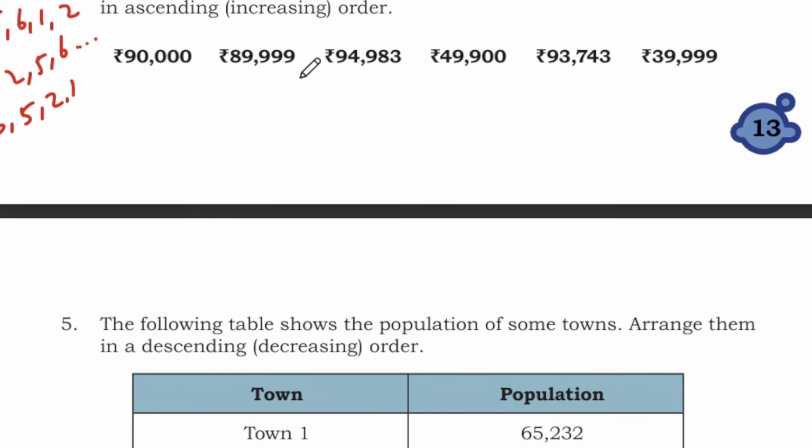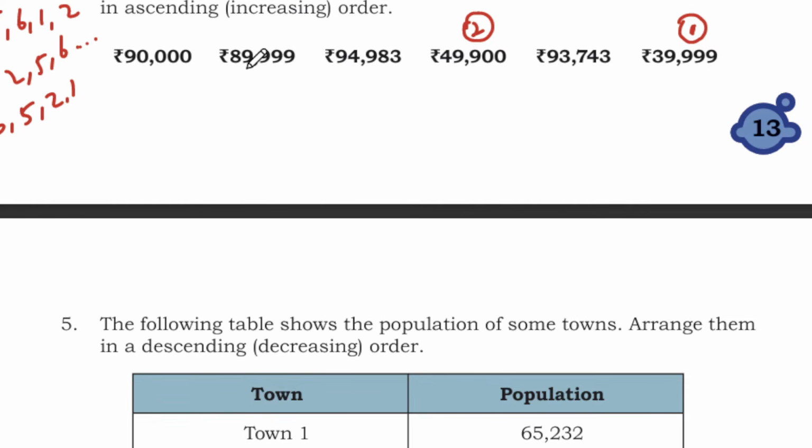Now let's start with the price which is the cheapest. Which electric bike is cheaper here? All have 5 digits, so we have to check the first digit. The first digit we have 3 here, so this comes first. After 3 we have 4, 49,900.